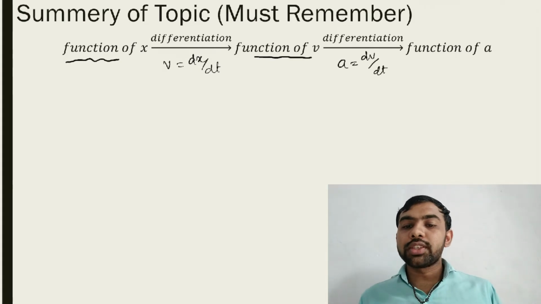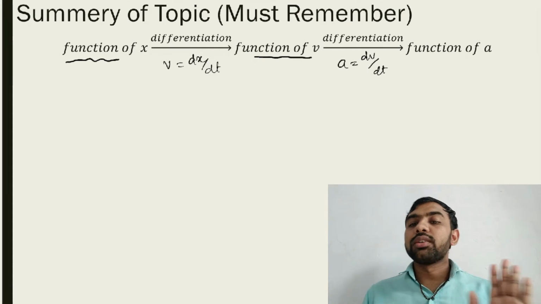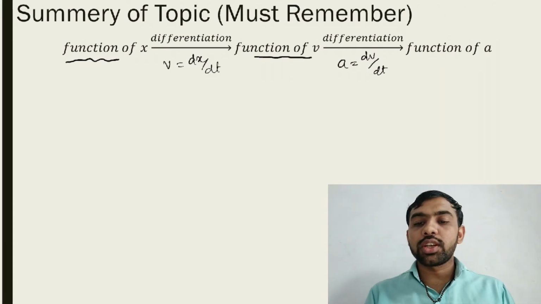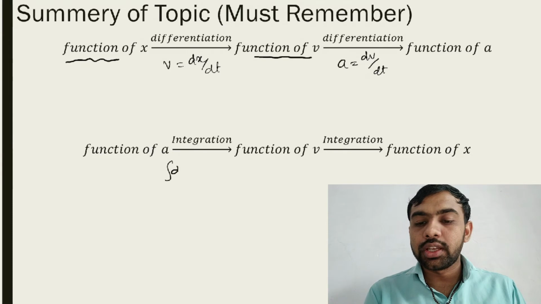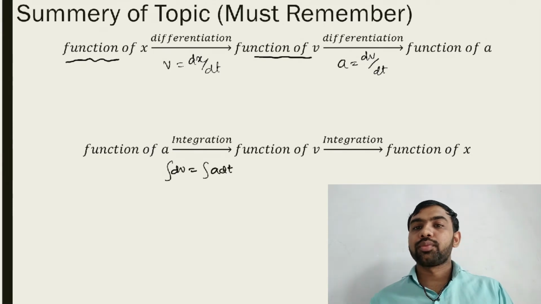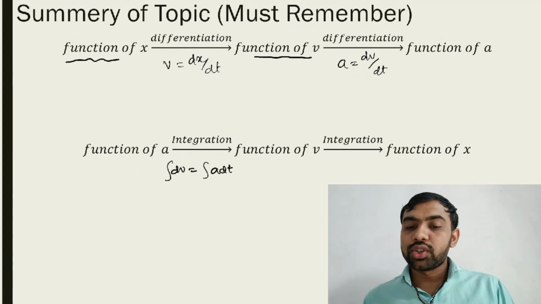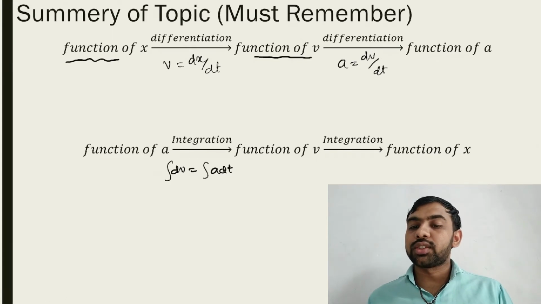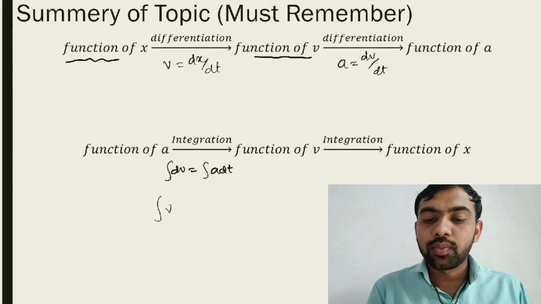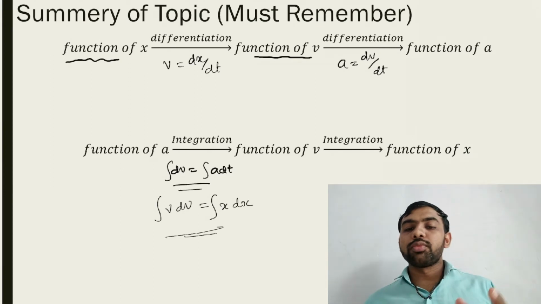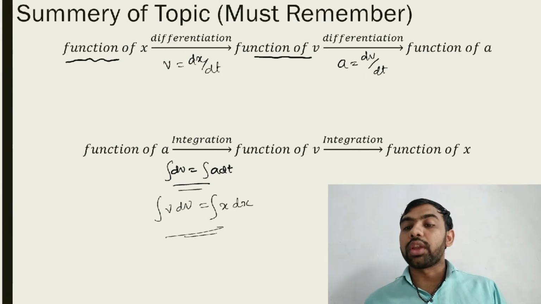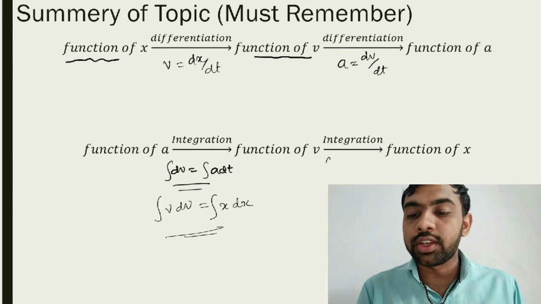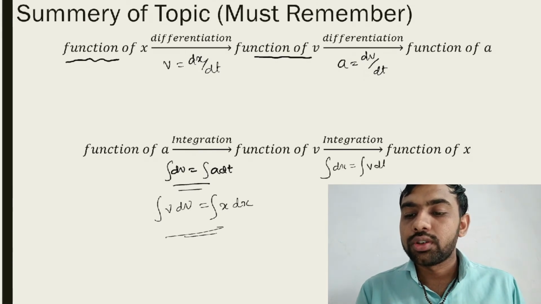First case: if you want v, differentiate x; if you want a, differentiate v. The reverse process is integration. If you have a function of a, then you take integration and you get a function of v. So integration dv is equal to integration a dt. Also, integration v dv is equal to integration a dx. So if you want to find v from a, take an integration. Similarly, if you have a function of v and you want x, then you take an integration: integration dx is equal to integration v dt.